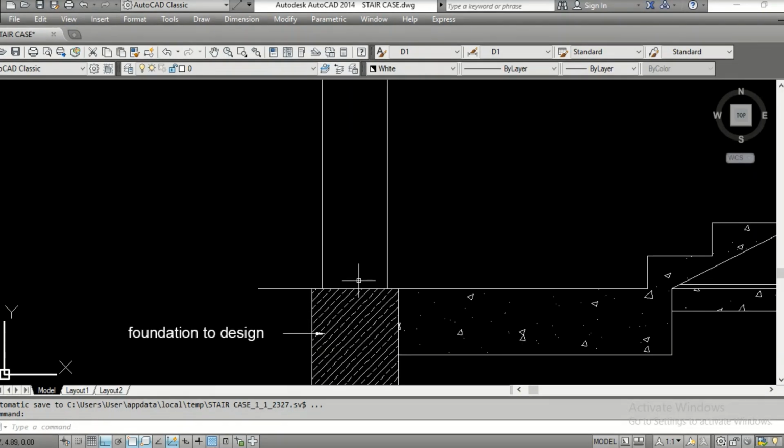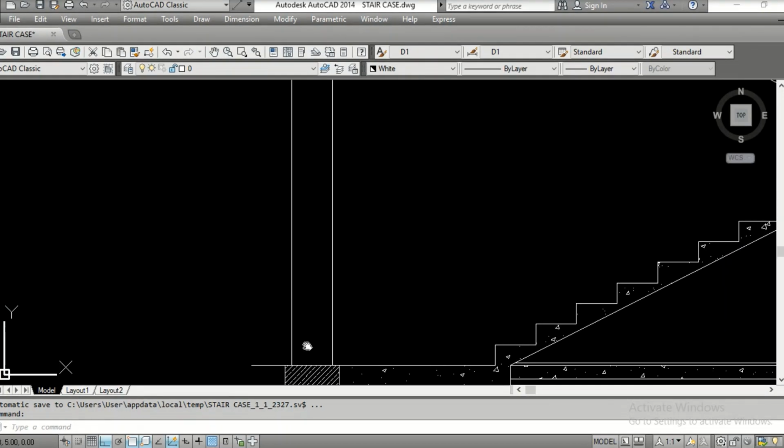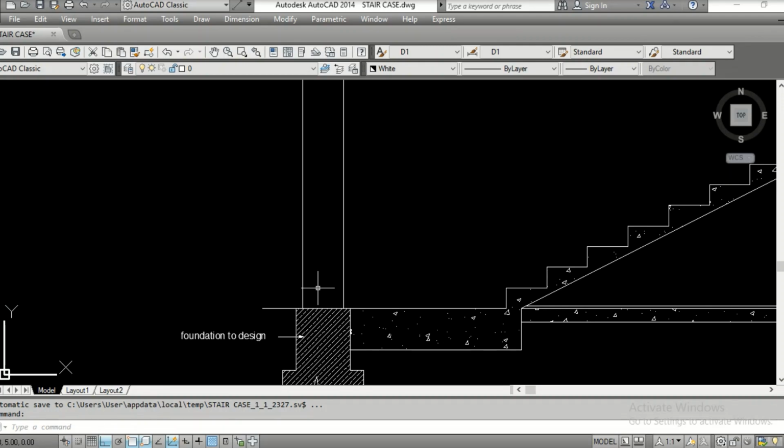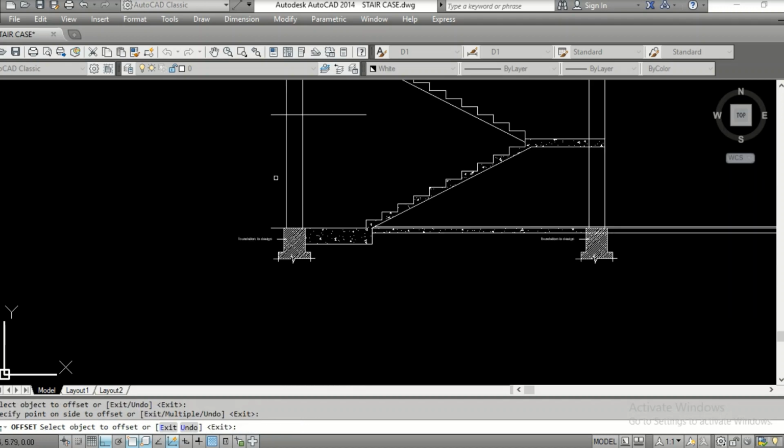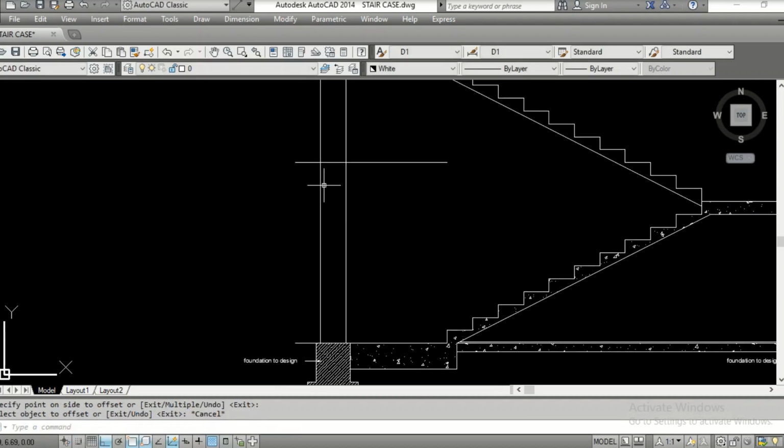Now let us show the door here. Door, you know, it's 2.1 meter height. So offset 2.1. Let's put it here. Now you have the lintel height. Okay, mid to perpendicular. Offset 0.02.